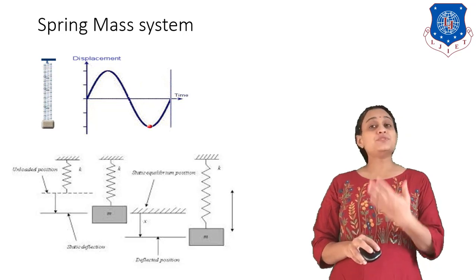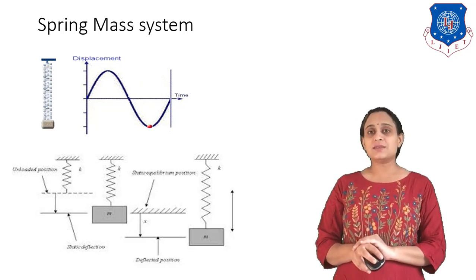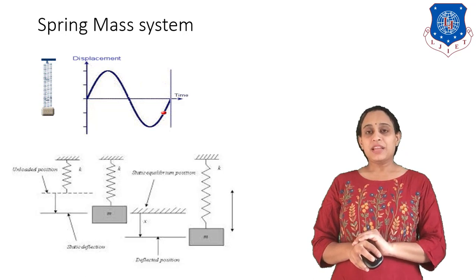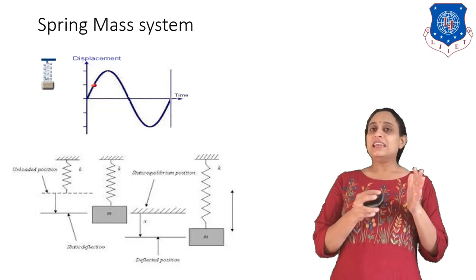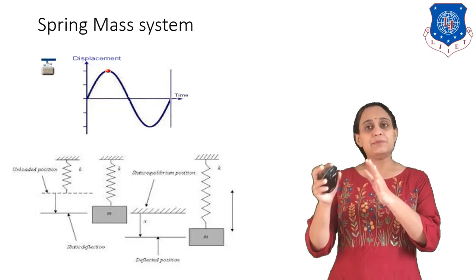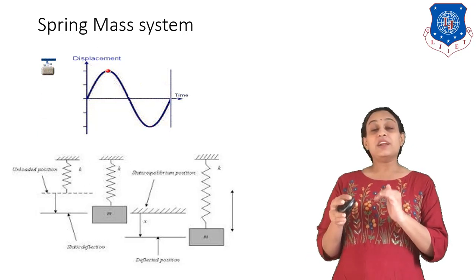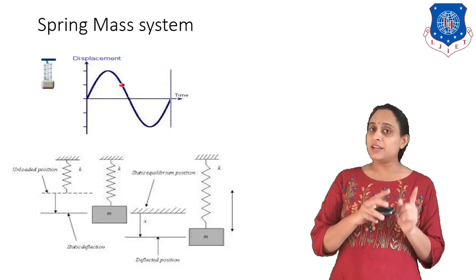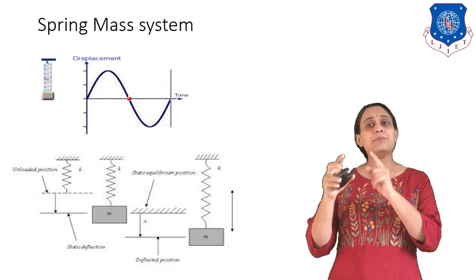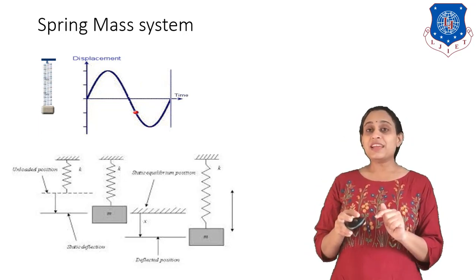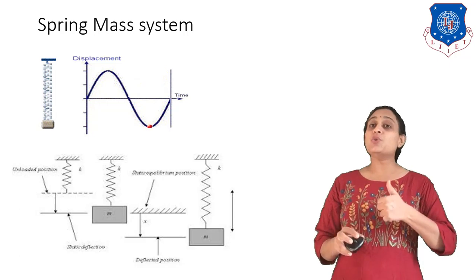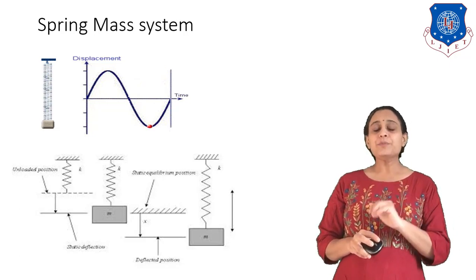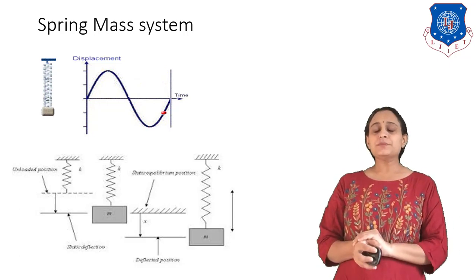Okay. How much force tends to apply on this system? It is M into G. It means what can we write? K is equal to mg by displacement. And what is the displacement? It is delta. It means we have to write K is equal to mg by delta. So what can we write? mg is equal to K delta. Clear? Now let us move further.